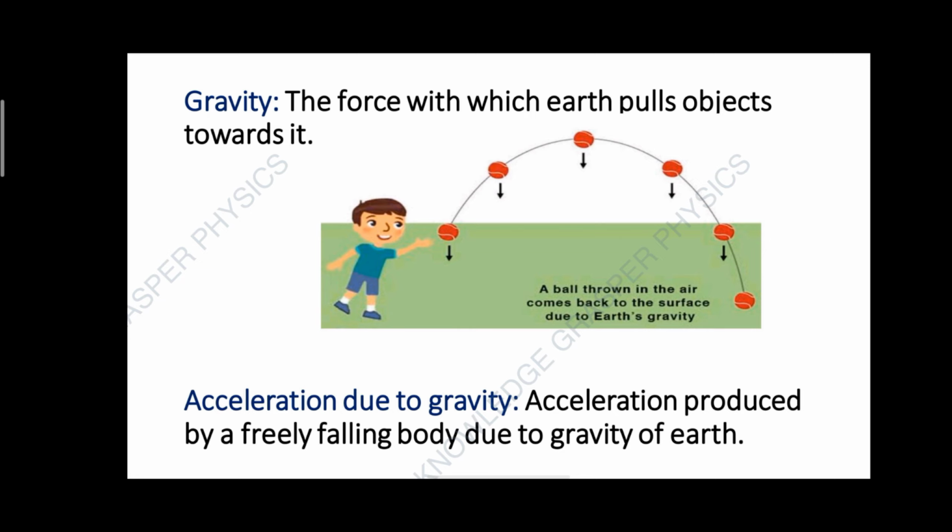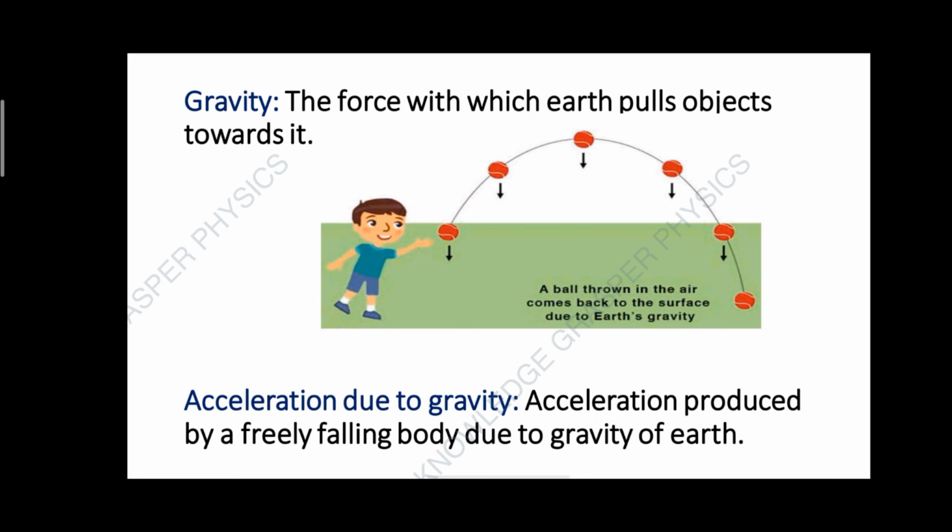So here is a question. Are gravitation and gravity the same? Well, gravitation is the attraction force between two bodies in the universe, while gravity is a special case of gravitation in which Earth pulls objects towards it.